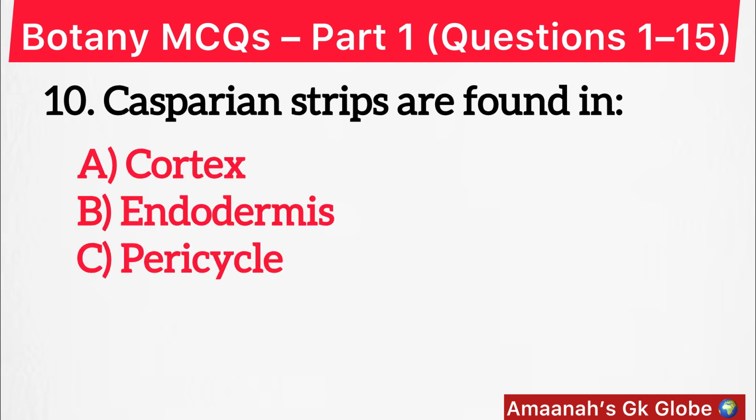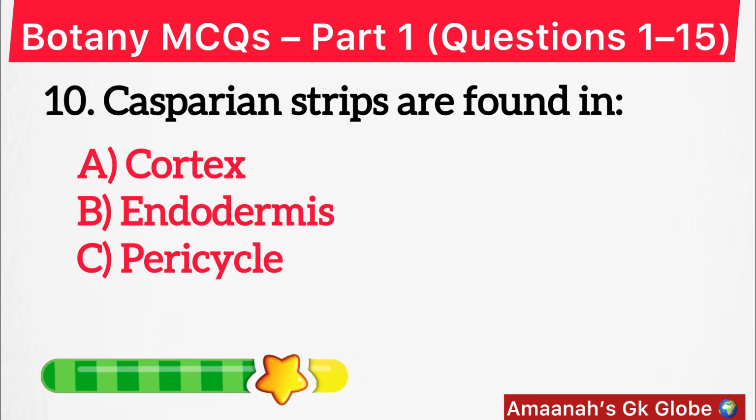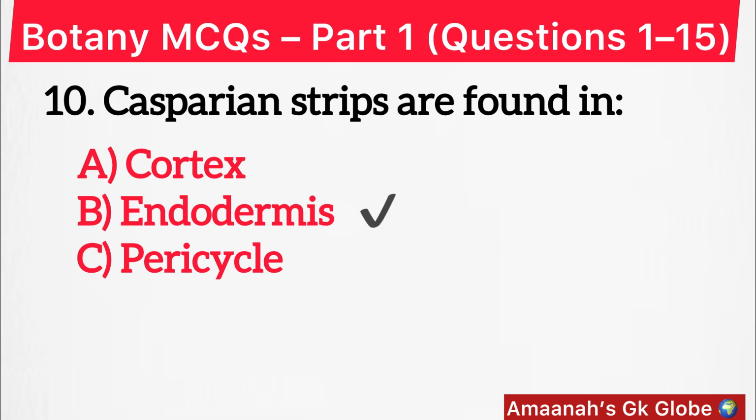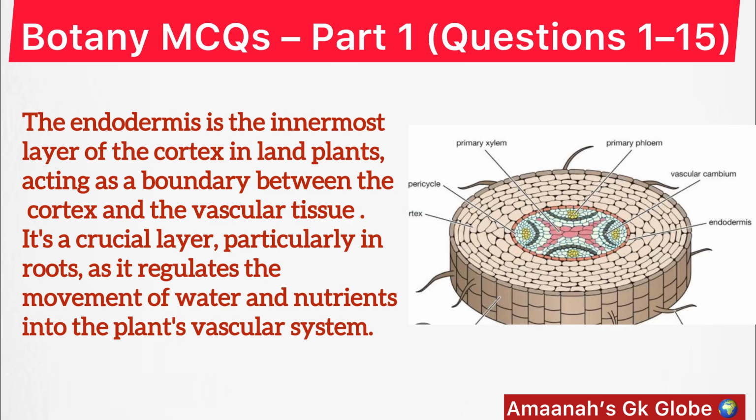Casparian strips are found in option B, endodermis. The endodermis is the innermost layer of the cortex in land plants, acting as a boundary between the cortex and the vascular tissue. It's a crucial layer, particularly in roots, as it regulates the movement of water and nutrients into the plant's vascular system.